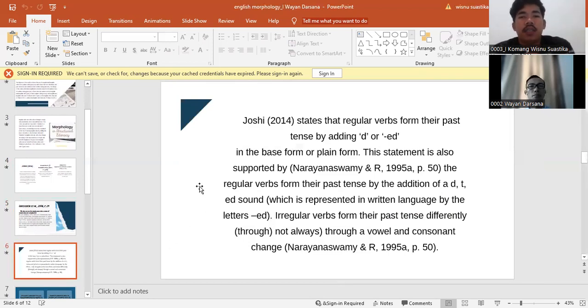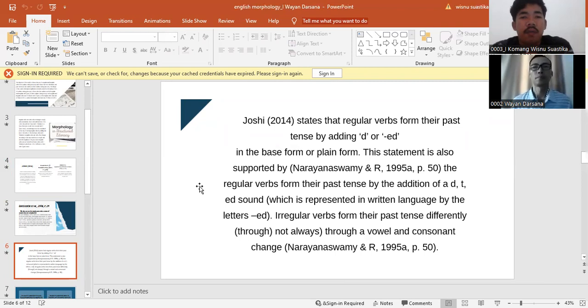Josie states that regular verbs form their past tense by adding d or ed to the base form or plain form. This statement is also supported by Narayanaswami, 1995a, page 50.